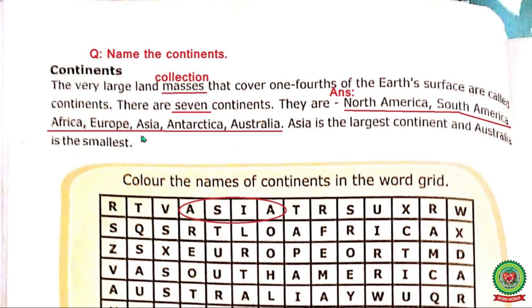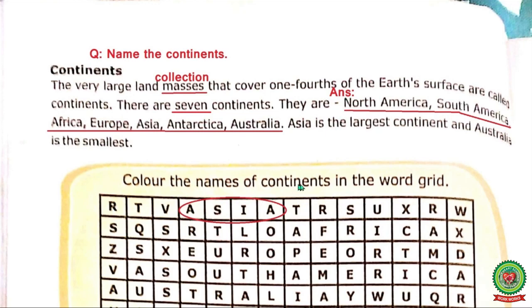So, as I already discussed with you, continent is a very large land mass on the surface of the earth. How many continents are there? There are 7 continents. So, write down the question here. Name the continents, and underline the answer: North America, South America, Africa, Europe, Asia, Antarctica, Australia. And write down the answer here.